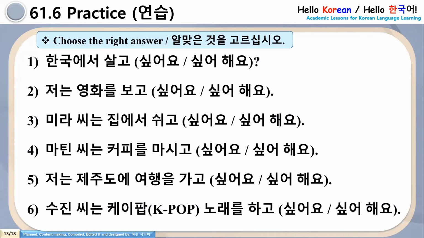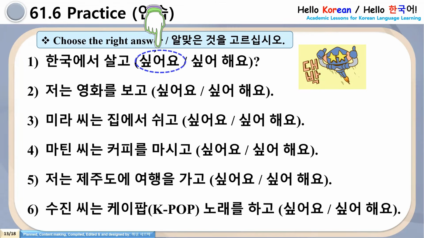So examples are over now. Let's do some practice. You have to choose the right answer. See first, Hanguk eso salgo shippoyo or salgo shippoheo. First find out. This sentence is first person, second person or third person sentence. See the ending, there is a question mark. So, salgo shippoyo or salgo shippoheo? 찾아보세요, 여러분. 네, 잘했어요. It will be shippoyo. Now, in the same way, please try number 2, 3, 4, 5, and 6.